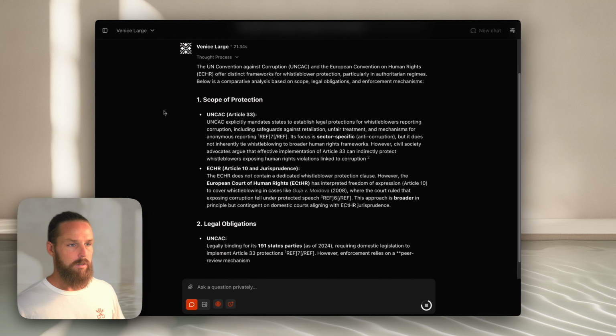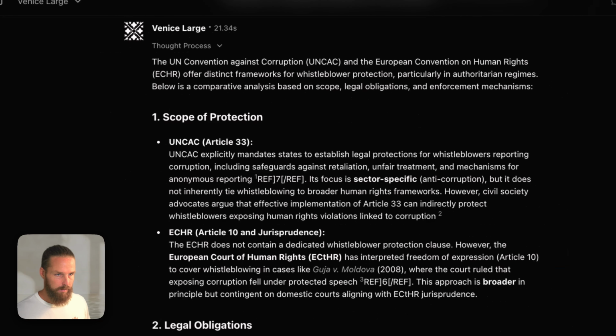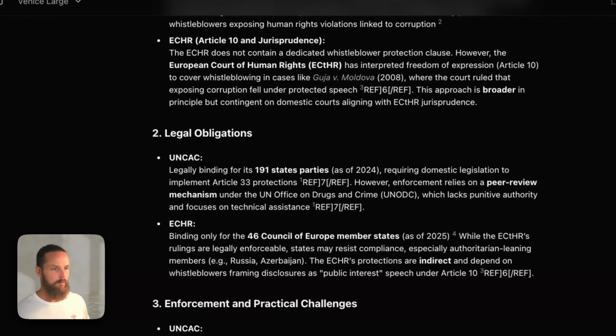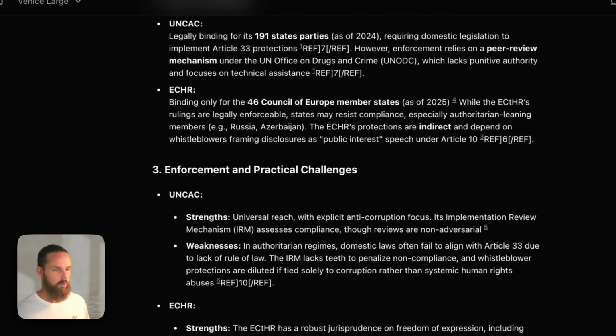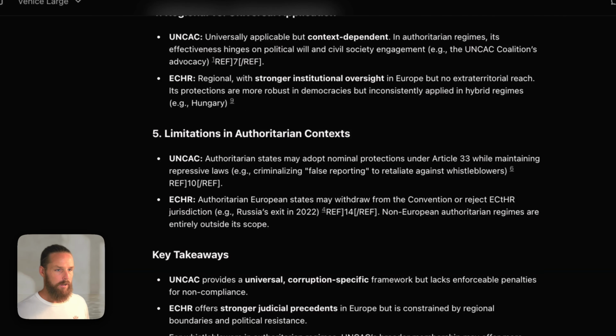And here we have our response. Two distinct frameworks for whistleblower protection, particularly in authoritarian regimes. And here is a comparative analysis. The scope of protection, the legal obligations, enforcement and practical challenges, regional versus universal application, limitations in authoritarian contexts. And here we have some key takeaways. The UNCAC provides a universal corruption-specific framework, but lacks enforceable penalties for noncompliance.